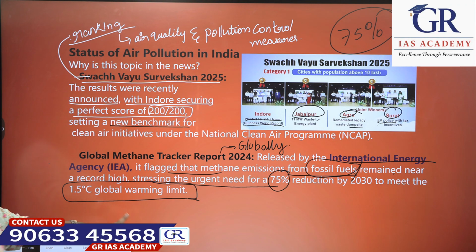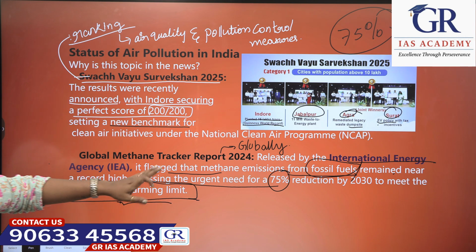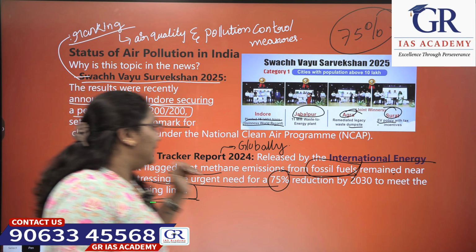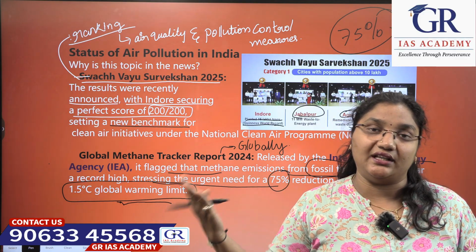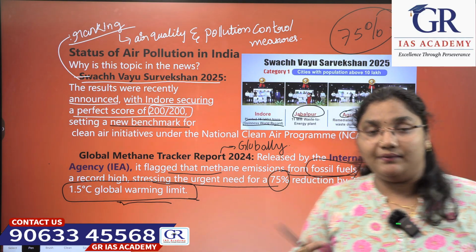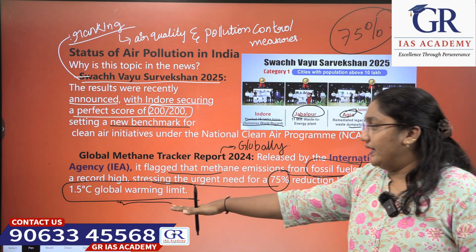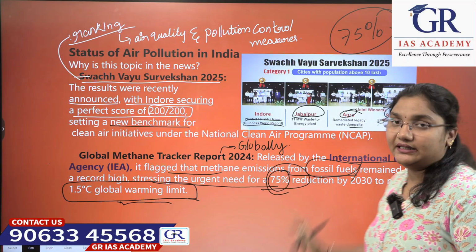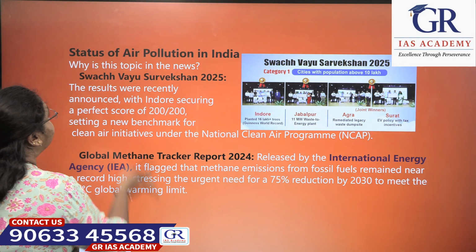It is flagged that methane emissions basically from fossil fuels only are being emitted more. So to reach the 1.5 degrees Celsius global warming limit, it has to decrease 75%. Okay, that's why we are promoting EV vehicles.